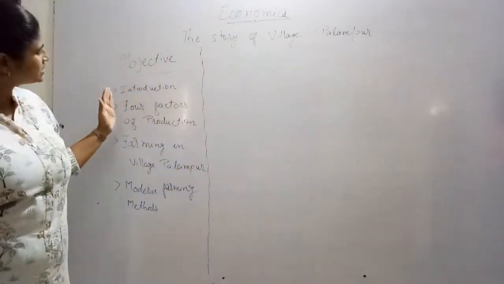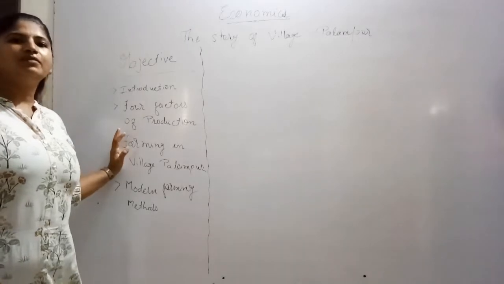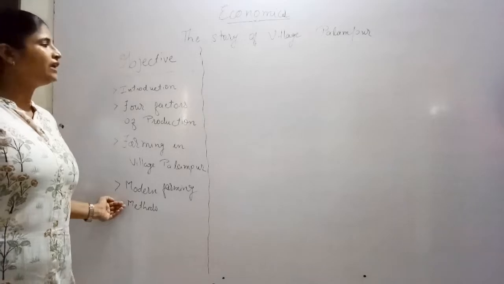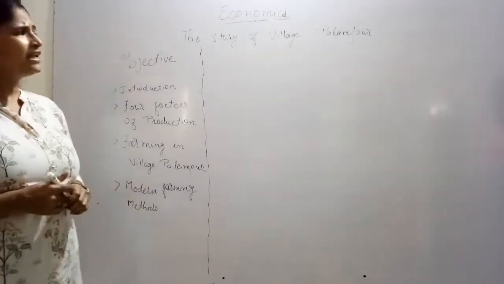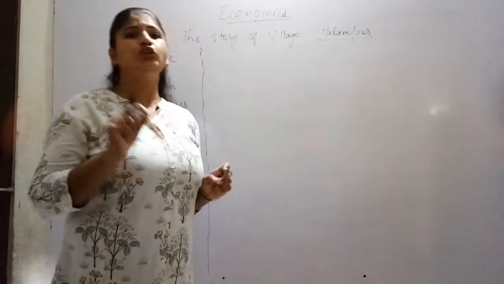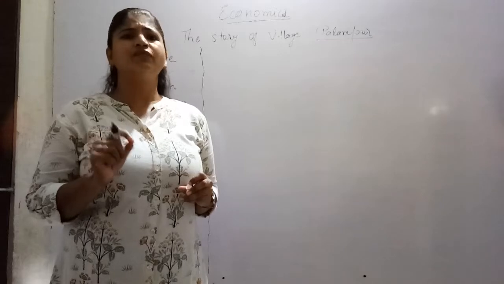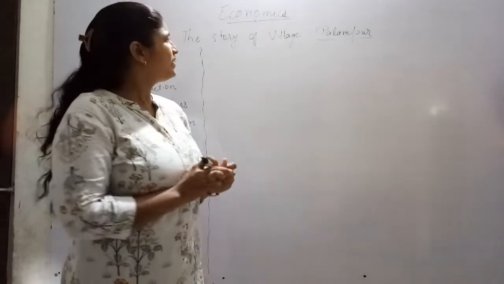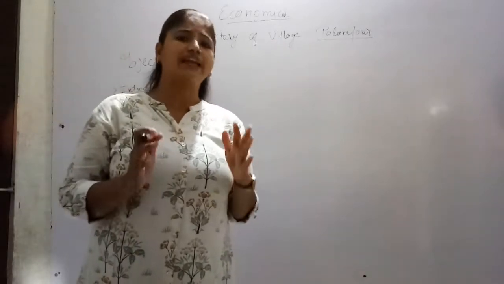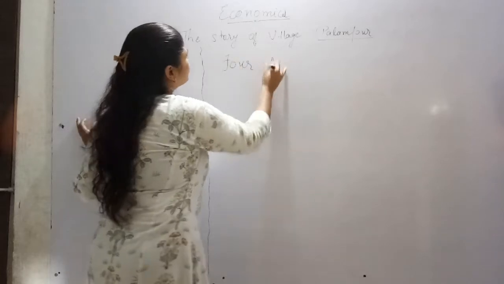In that, we have to understand 4 factors of production, farming in the village, not only in Palampur but any kind of Indian village, and the modern farming methods which today our farmers are using. Let's start with the village Palampur. Village Palampur is in UP, nearby Shahpur, and it is 3 km away from Raiganj. So this village we have to study. In that, if we do any kind of production activity, we require 4 factors of production.